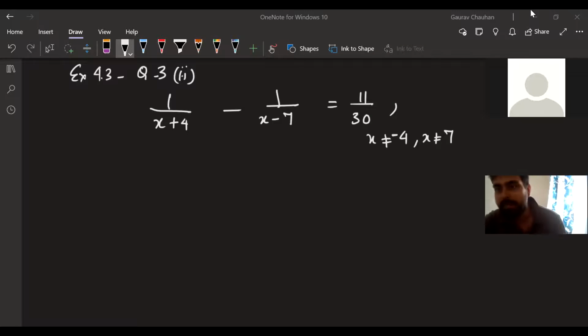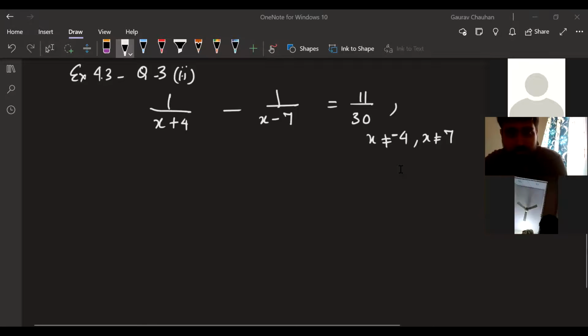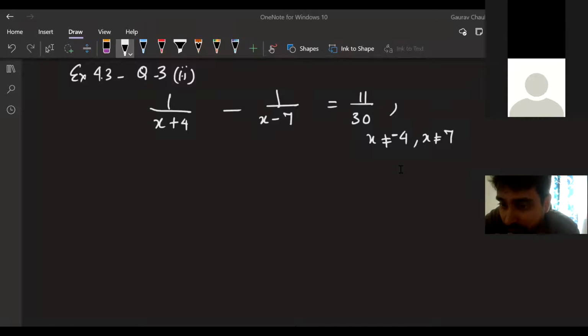Let's hear from Deepak. Deepak, why do you think they are saying x is not equal to 4, x is not equal to minus 4, x is not equal to 7? What will happen? Sir, if you put, wait, Deepak, Tulsi, go ahead. Sir, if we put minus 4 in the place of x, then 1 by minus 4 plus 4 will become 0, sir. So 1 by 0 is 0, sir.